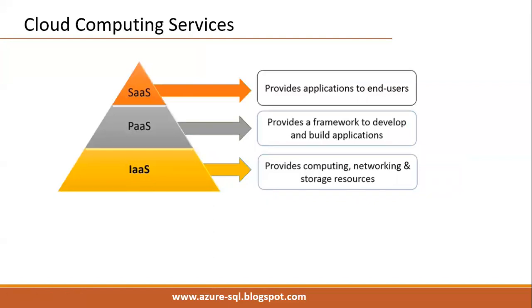And three major services are there. Generally, the services of cloud computing we can divide into these three major categories: IaaS, infrastructure as a service, platform as a service, software as a service. Already we know cloud computing is a collection of services, and those services are divided into these three categories in general. IaaS is infrastructure as a service, where we can create the infrastructure.